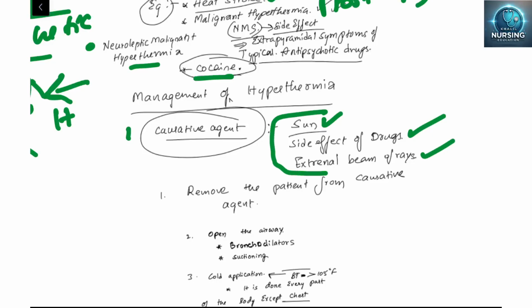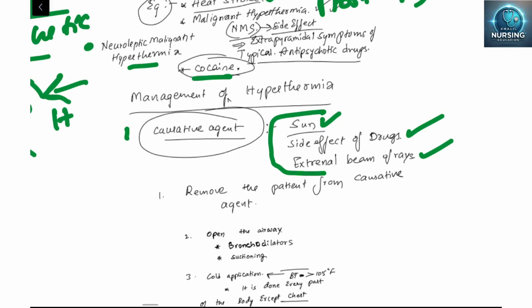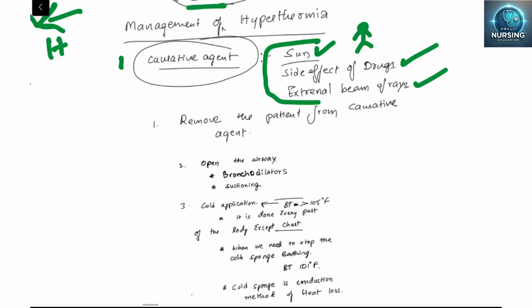That means you can't remove the sun. You should remove the patient from the sun and make them sit in a cold place so that he can be relieved from the heat. So remove the patient from the causative agent, that is the first management.